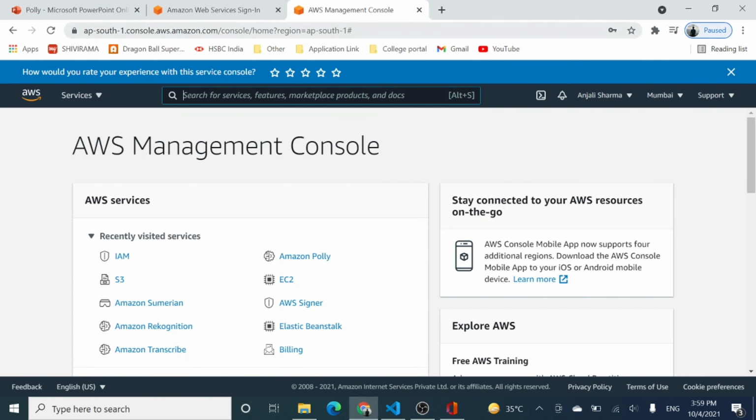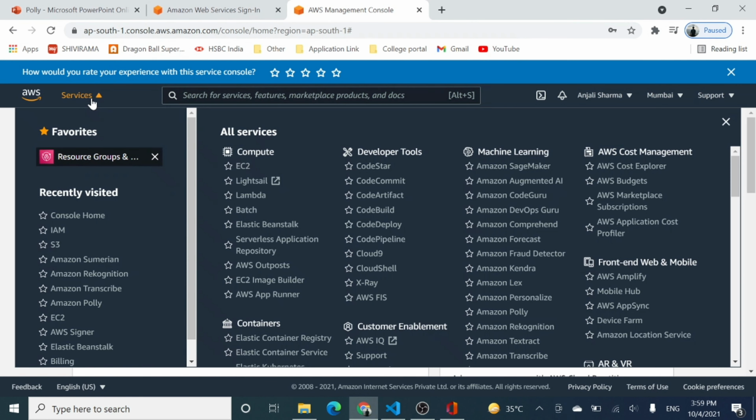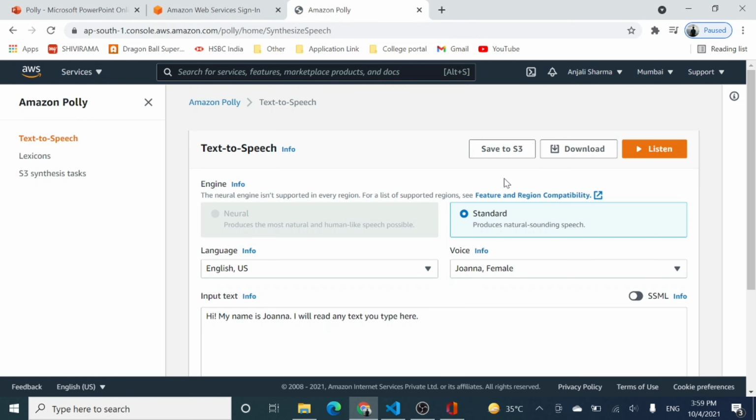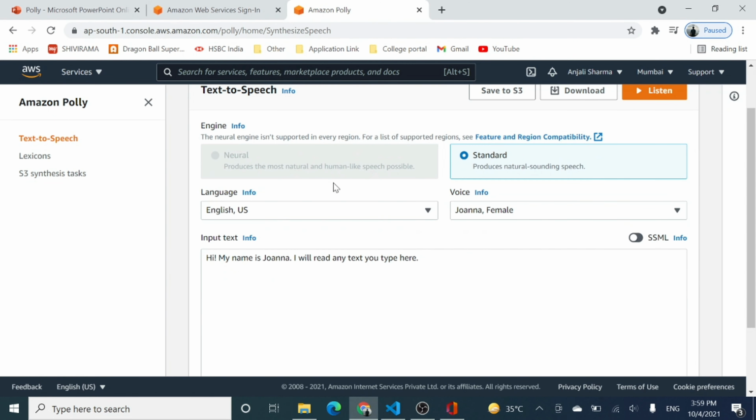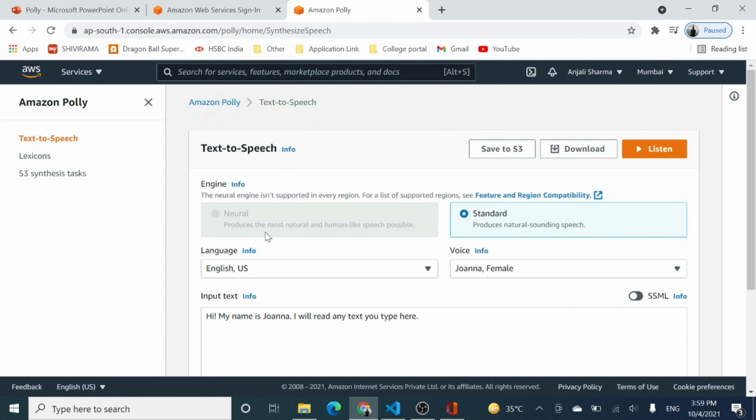Now from the management console, you can directly go to the services in machine learning. Because it's a part of deep learning, you can find Amazon Polly over here. Clicking on this, you will be redirected to the home page, or you can say the Polly console. And here you have options to convert your text to speech, right?